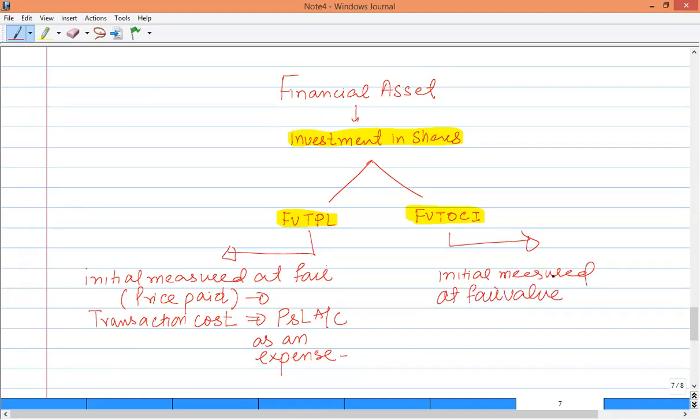The only difference is that the transaction cost is now capitalized rather than charged to the profit and loss account as we did in fair value through profit and loss. So whatever we have paid to acquire those shares, we will add the transaction cost into the acquisition cost, and that becomes the fair value.